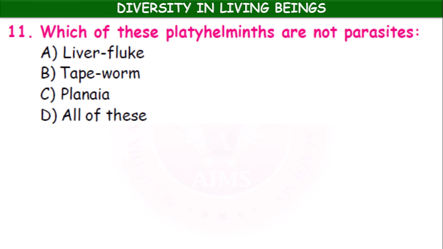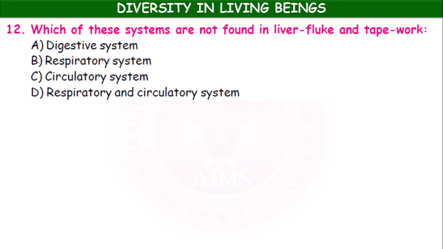Which of these platyhelminths are not parasites? Liver flukes, tapeworm, planaria, all of these. It is the planaria which is non-parasitic platyhelminth. Which of these systems are not found in liver fluke and tapeworm? Digestive system, respiratory system, circulatory system. Respiratory system and circulatory system. Okay, in these animals, respiratory system and circulatory system are absent.